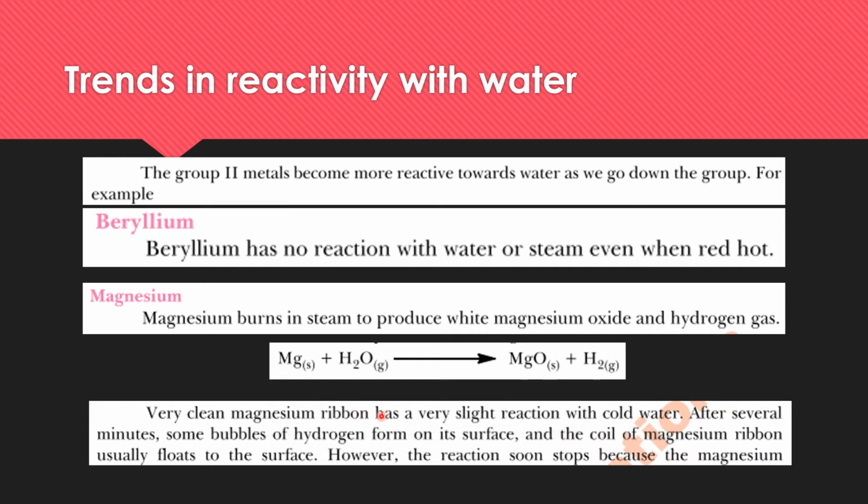Very clean magnesium ribbon has a very slight reaction with cold water, quite a slow reaction. After several minutes, some bubbles of hydrogen form on its surface, and the coil of magnesium ribbon usually floats to the surface. And this reaction soon stops.